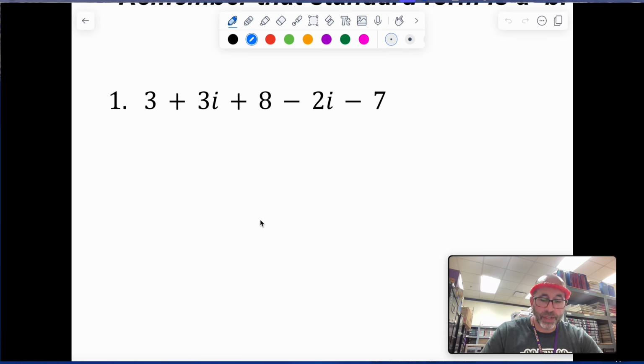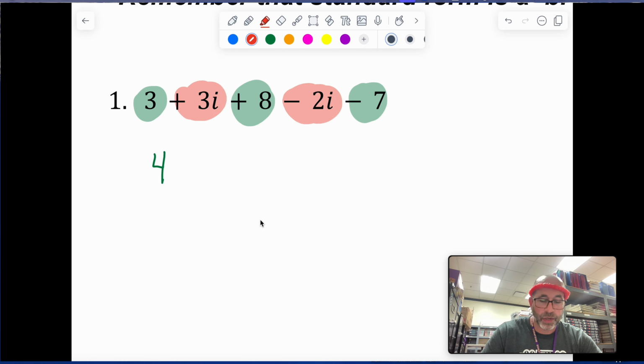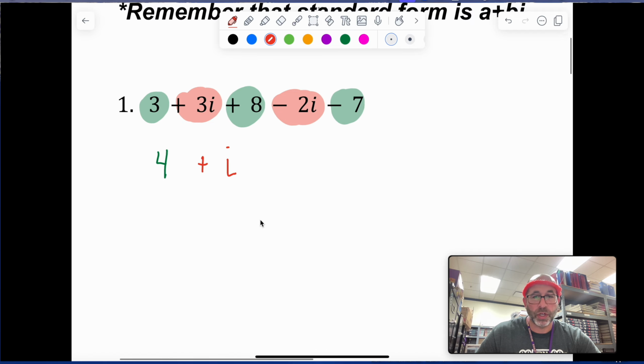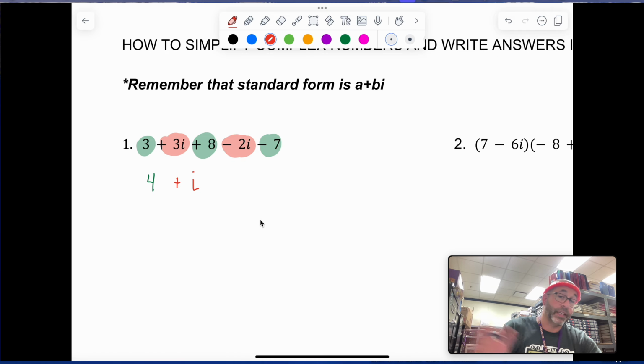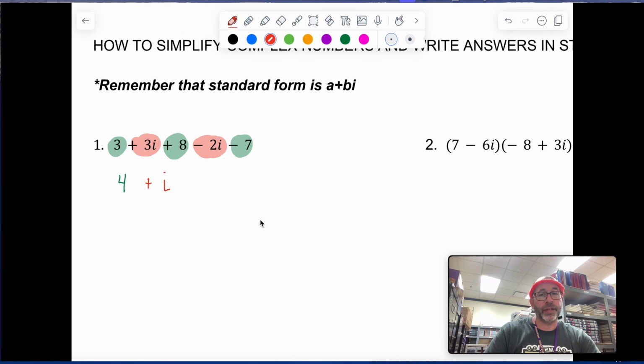So the parts that have the i's here, we're going to throw those together first. Okay. So the 3, the 8, the minus 7, those all go together first. And that means that we're going to have 11 minus 7, which is 4. And then the second part of this, the 3i and the minus 2i, is simply going to equal positive 1i, or just i. You can use the 1 or the i or just i, it doesn't matter. Okay? That's it. That's the whole thing. You got a plus bi there.